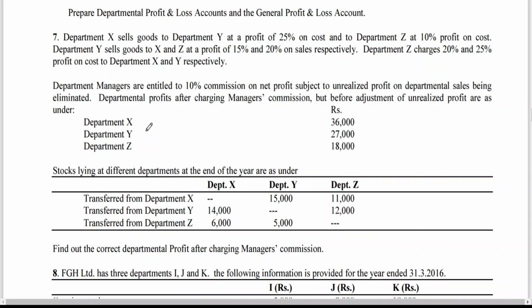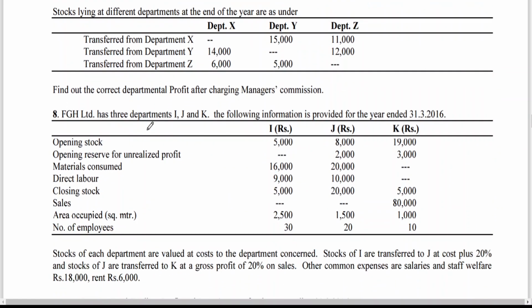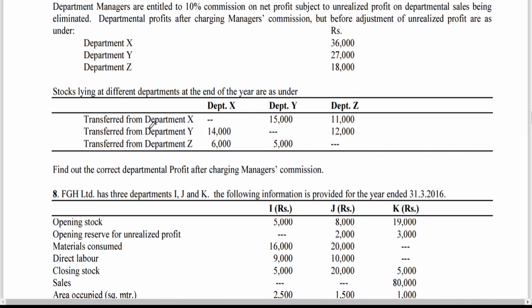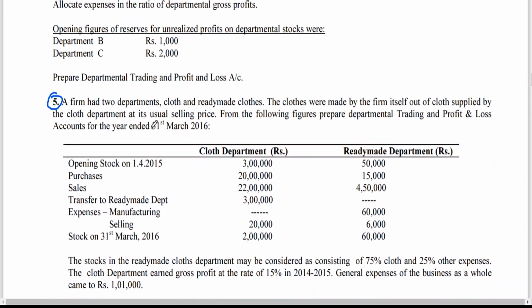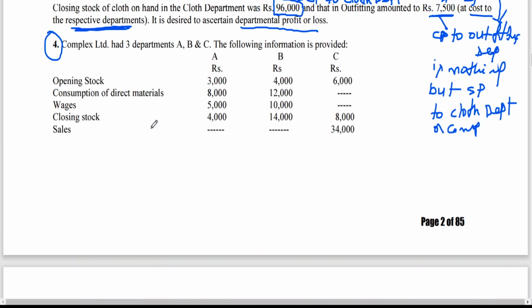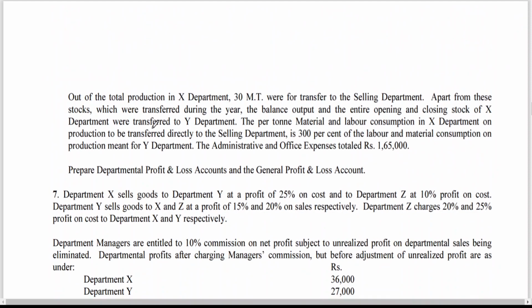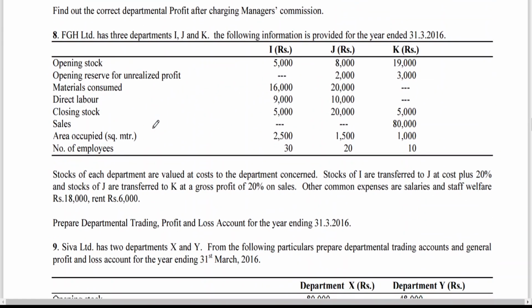Then we can move on to, this is very important, the seventh problem we discuss later on. Not the sixth one actually, the fourth one. And the IJK problem which we are having, almost the same.